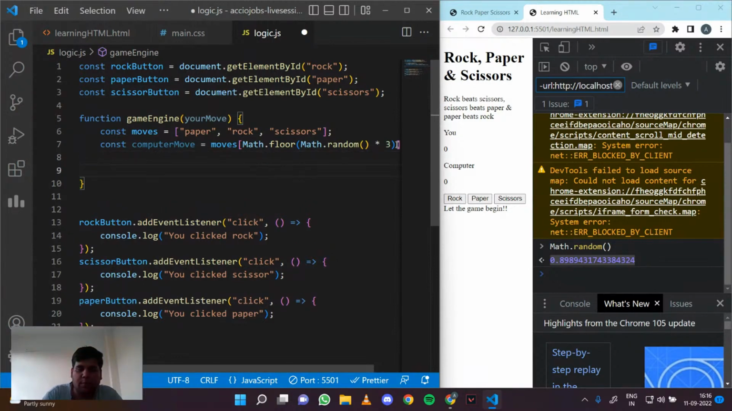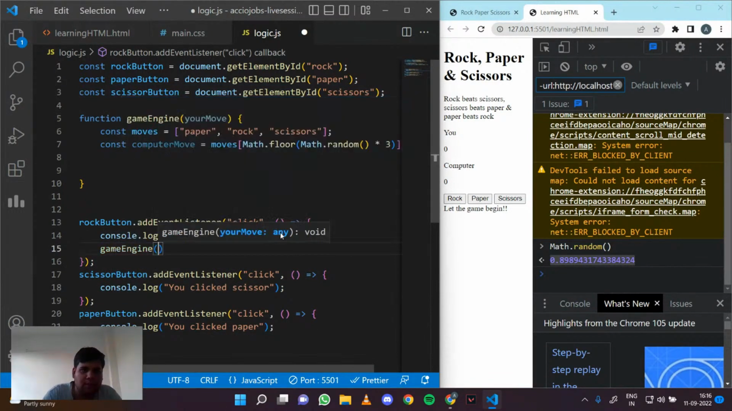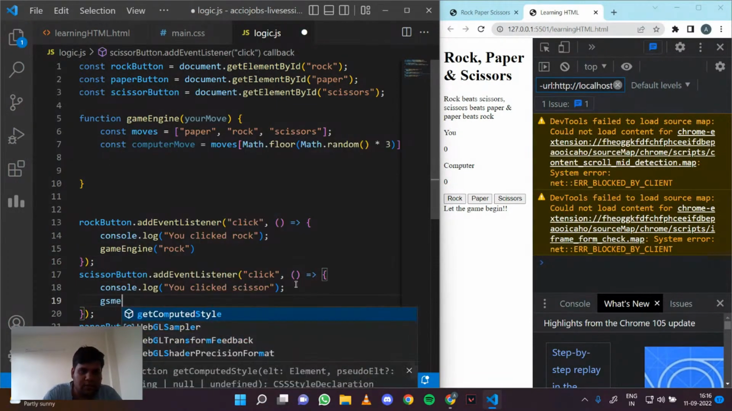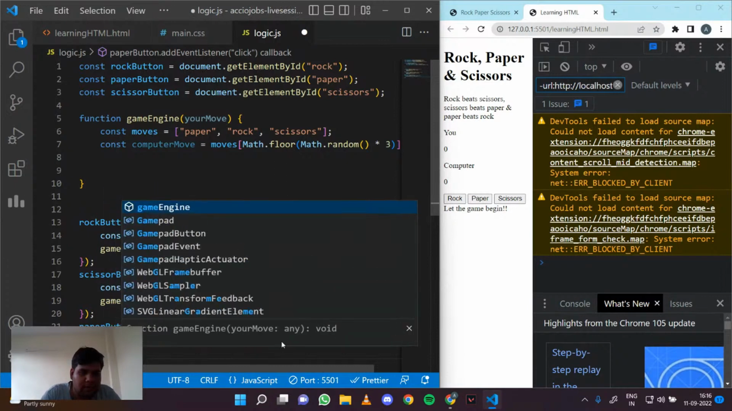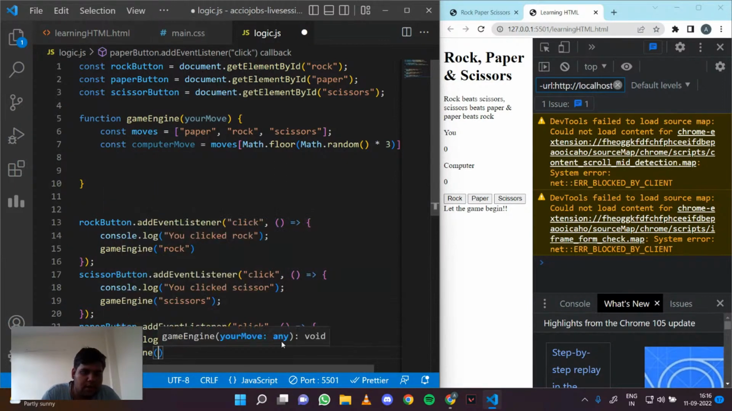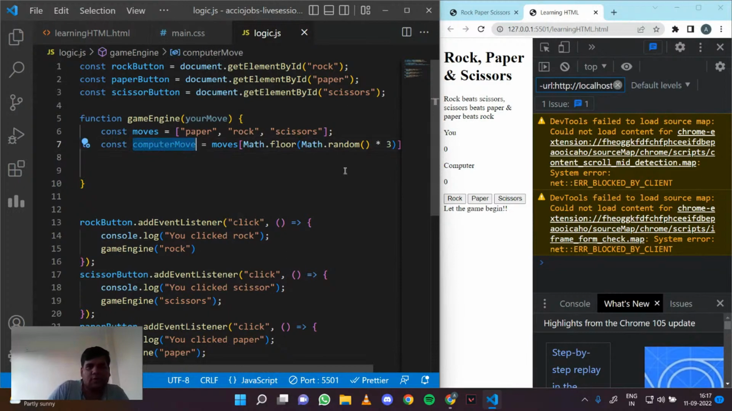So now I have a computer move, and I have yourMove, which I will pass in here. So if I call gameEngine, and this was rock, I pass rock. Similarly, if I call gameEngine and pass scissors, and if I call gameEngine and pass paper, I'm passing it here. So I definitely have my move, and I have the computer move as well now.